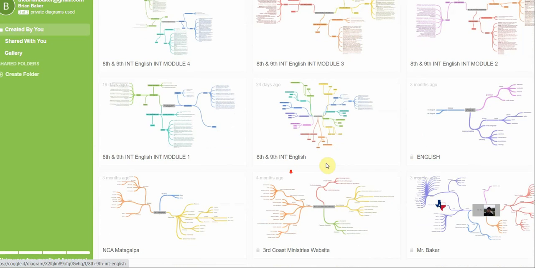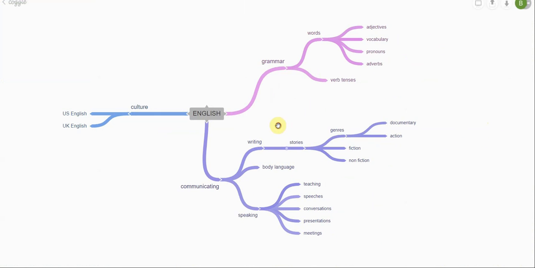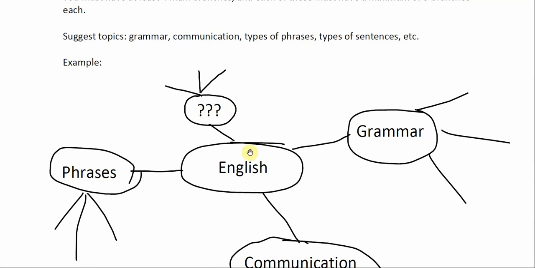And just to show you an example, this is one that I started: grammar, words, types of words, verb tenses, I didn't finish it, types of communication, here you go, and types of culture. So that's what you can do for your mind map. You need at least 4 main sections and then 3 examples for each section. That is the minimum. There you go.